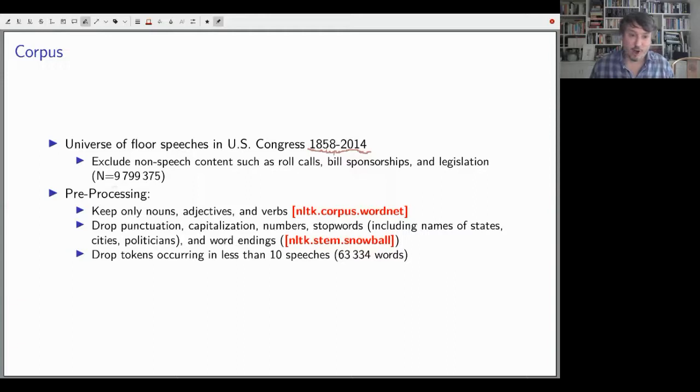It's also almost 10 million speeches. So we're talking about big data. You can't just put this into Stata or Excel and do anything with it. We need to use Python. And so throughout this talk, I'm going to put in red in brackets when we're using some Python tools.